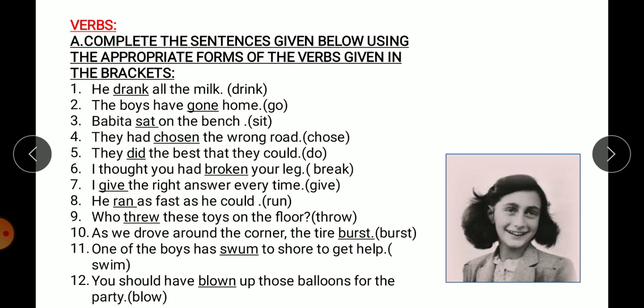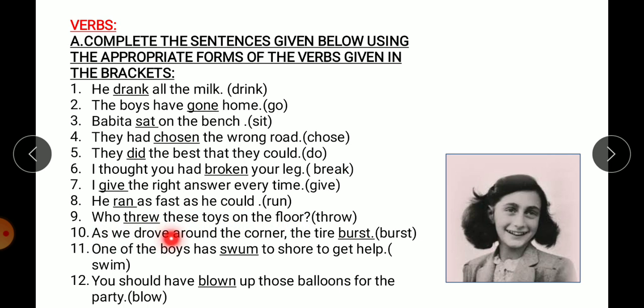I thought, now thought is in past form. So break का भी हम past form second form में use करेंगे, that is I thought you had. Now had is used, so it will be broken, third form, your leg. I give the right answer every time. Now every time means it's a routine, it's a habit. So we are using first form, that is give. He ran as fast as he could. Could is in past form, so we are using ran. That is also in past. Who threw these toys on the floor?